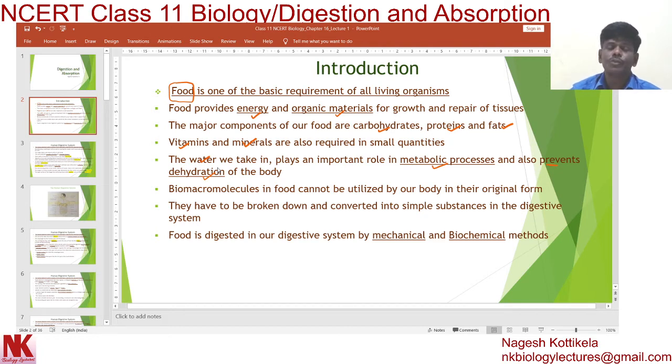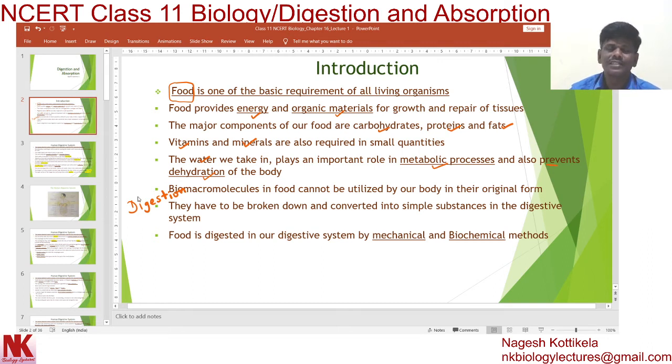Now let's proceed with one important word here, that is digestion. Let's discuss it in detail. The name of the chapter is digestion and absorption. So what is this digestion? Very simple word although, but let's discuss. Breakdown of complex food materials into simple absorbable units is called digestion.